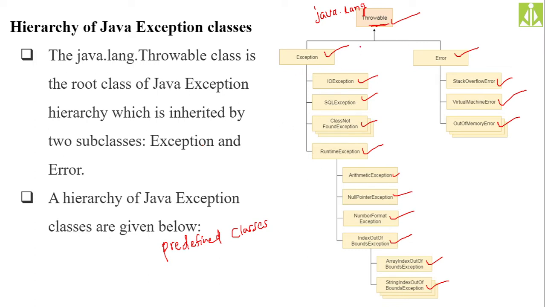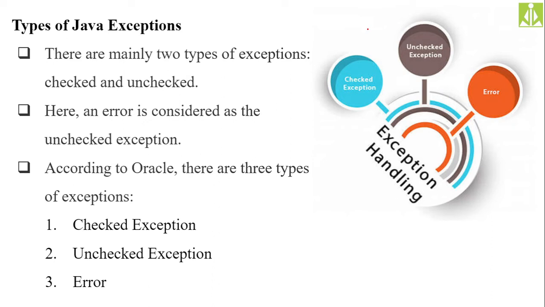Based on this hierarchy, how the classes are maintained in your java.lang package, the exceptions are categorized. So types of exceptions in Java, there are mainly two types. Okay, checked and unchecked. Checked exceptions and unchecked exceptions. So here an error is considered as an unchecked exception only. But according to Oracle, because this type of categorization, only two, checked and unchecked, is given